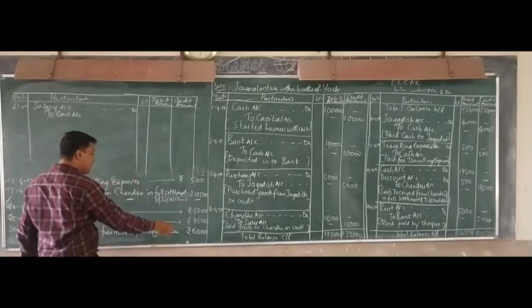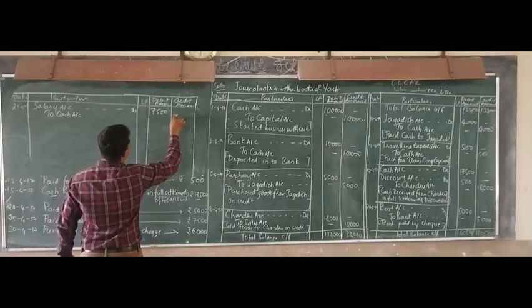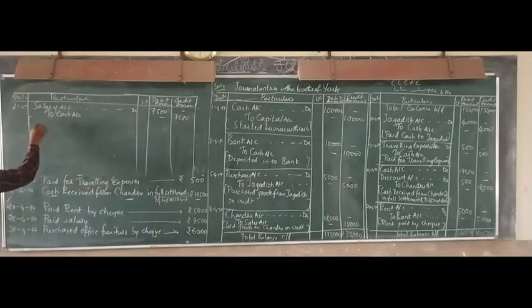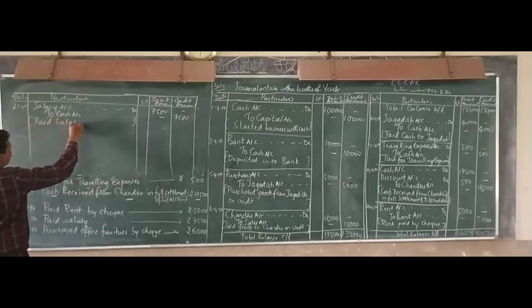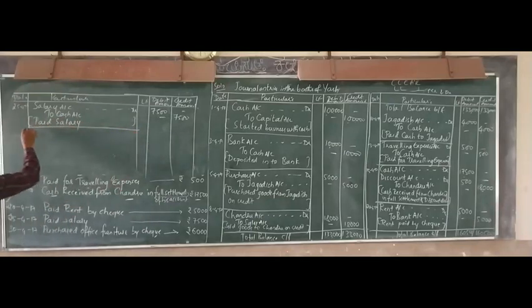What is the amount they have given? That is 7,500. So you can write a narration here: paid salary. That transaction is done. Next, see the next one.